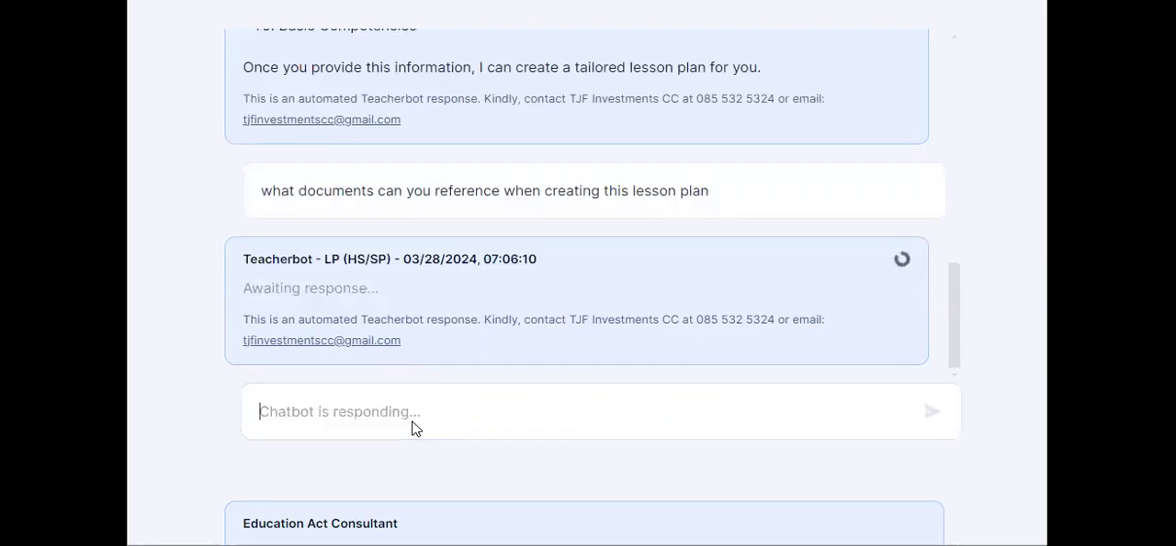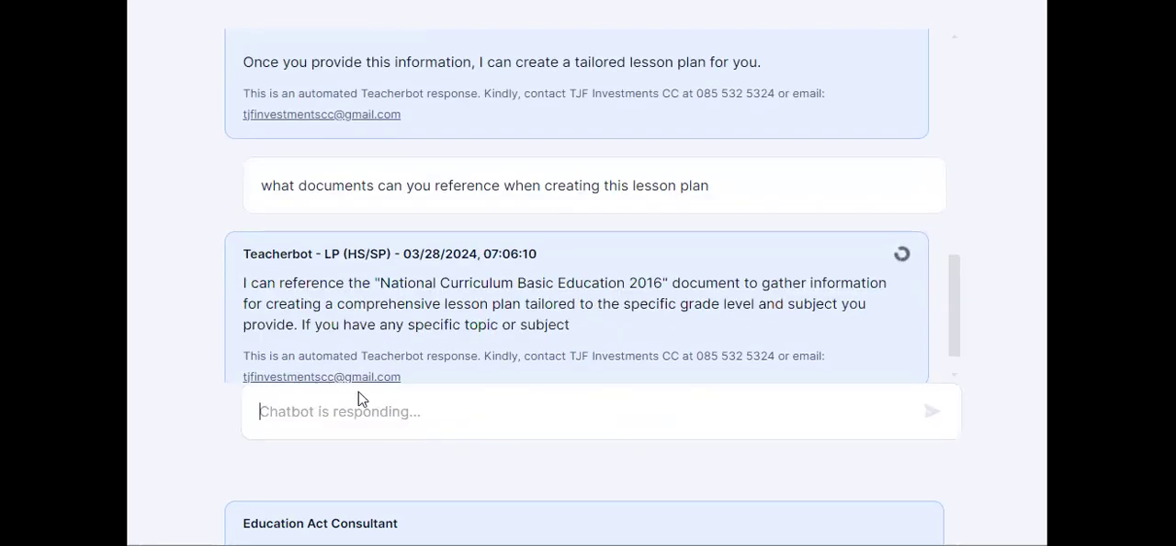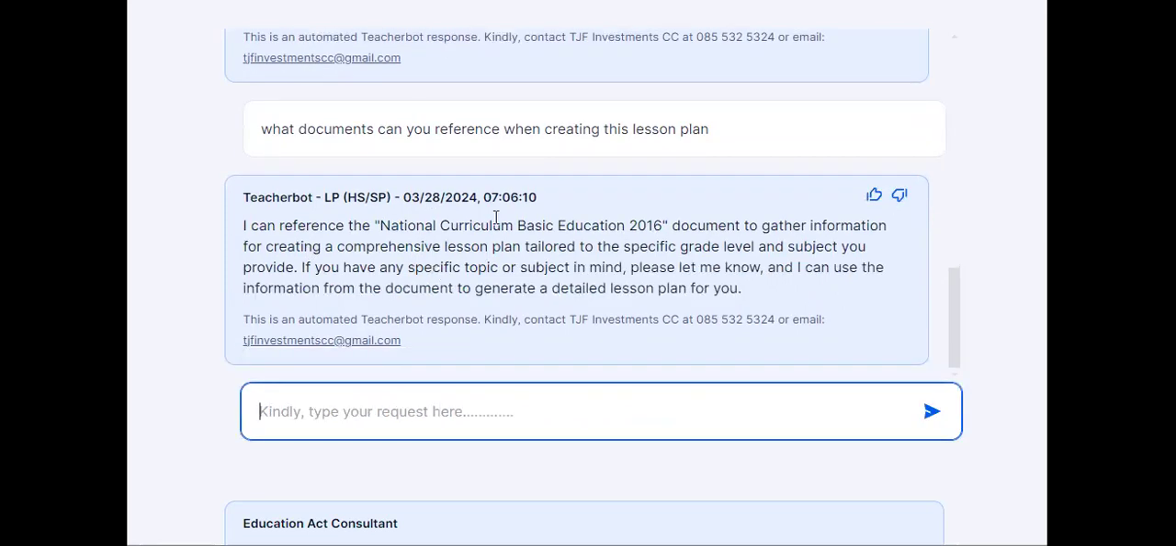Now Teacherbot will respond saying that I can reference the National Curriculum for Basic Education 2016 document for information for creating a comprehensive lesson plan tailored to the specific grade level and subject you provide. If you have any specific topic or subject in mind, please let me know, and I can use the information from the document to generate a detailed lesson plan.